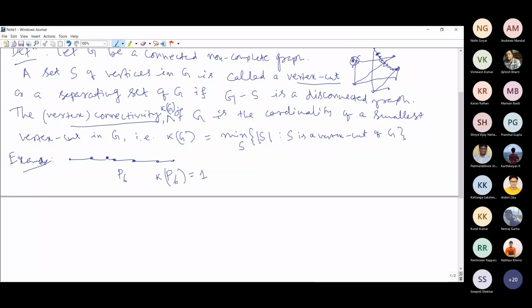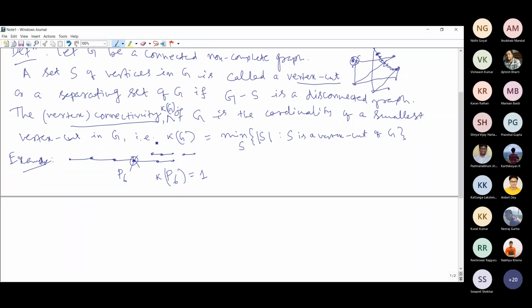See, if I remove any of these vertices other than the pendant vertices, other than the leaf vertices, any one of these degree 2 vertices, then the graph is going to be disconnected, right? Suppose I remove this. After removal of this vertex, the remaining will be like this. So therefore, the vertex connectivity of any path is equal to 1.